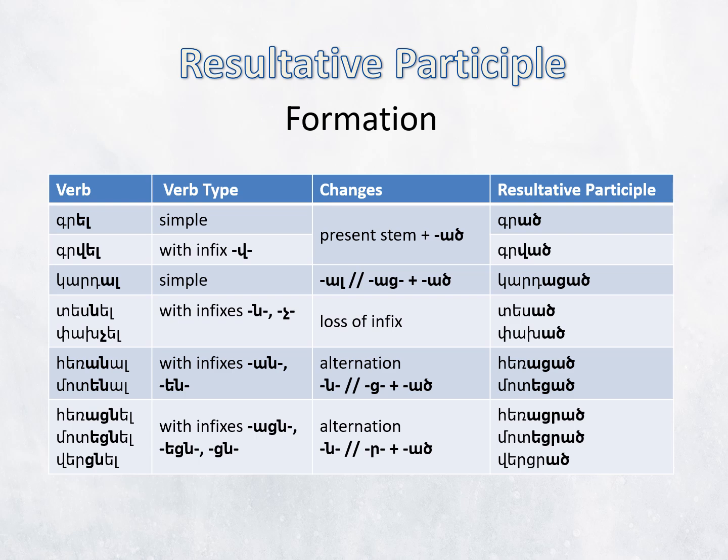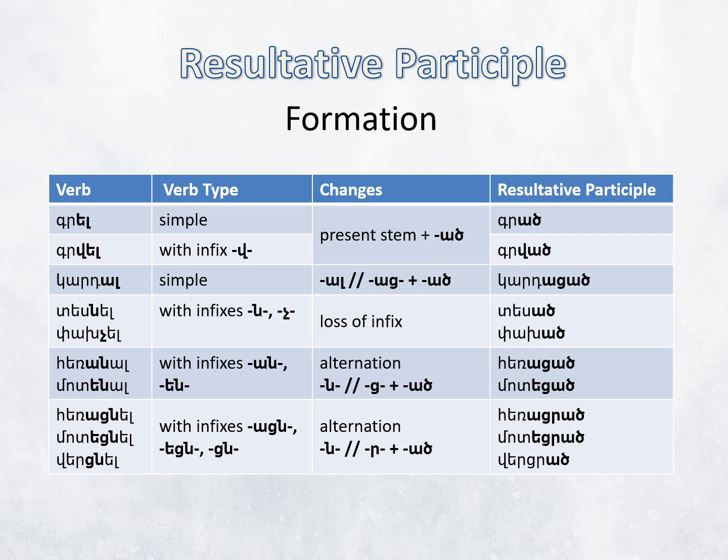Kartal, kartatsats, manal, manatsats. Verbs with the structural infixes n and ch lose these infixes before the ending ats. Tesnel, tesats. Pachchel, pachats. Verbs with the structural infixes an and n form the participle from the past stem. Heranal, heratats. Motenal, motetsats. Finally, verbs with the causative infixes atsen, etsen, tsen undergo the alternation nerön, just as in the formation of the past tense, and then take the ending ats.